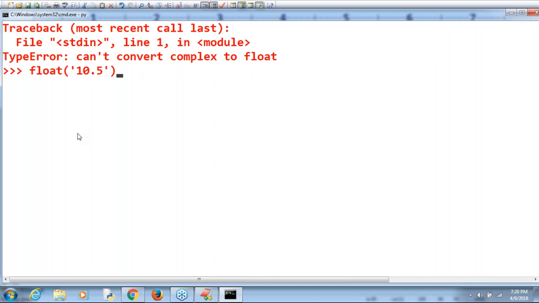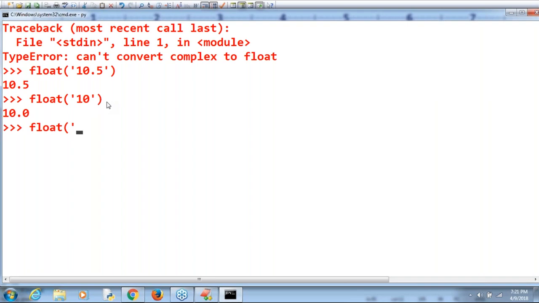Can you please tell, is it valid or invalid? Yes, Bharat, at last we will discuss. Just remind once. Yes, float('10.5'): is it valid or not? Yes, this one is perfectly valid. No problem at all. Yes, 10.5. Now float('10') I'm taking. No problem. The string should contain either a float value or an int value, but you must use base 10 only. Yes, 10.0. Excellent.